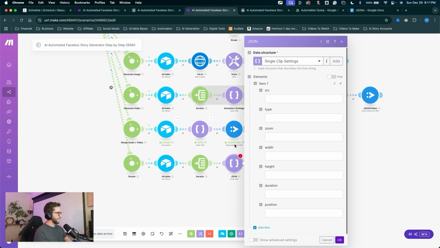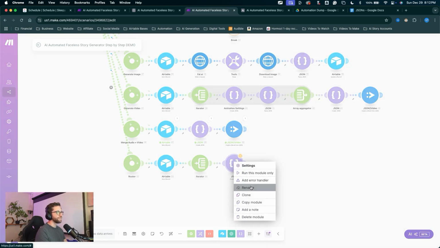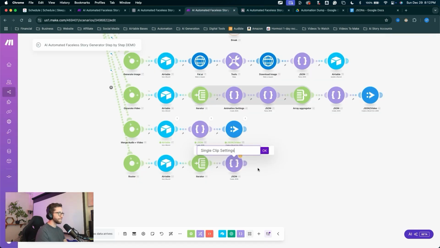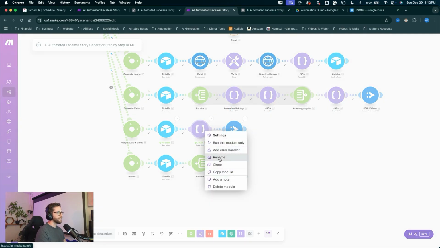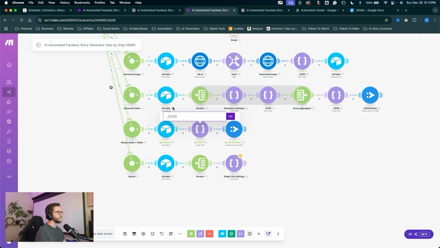Before we go any farther and start confusing ourselves, let's name these JSON modules correctly. So I'll just hit OK. I'll right click on this module, rename it, come back into the doc. This is single clip settings. Copy that back into Make, paste it here, click OK. And let's work our way back down through these. So heading back up, this one right here, I'll right click on it, click rename, come into the doc. This one is merge video settings. Come back into Make, paste that one there for the name, click OK.